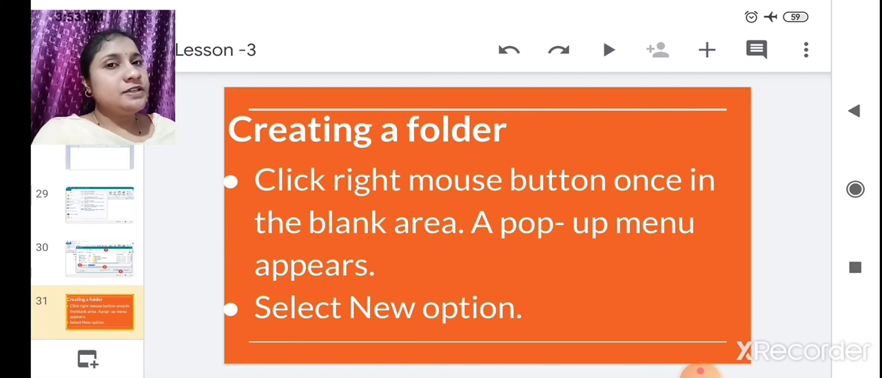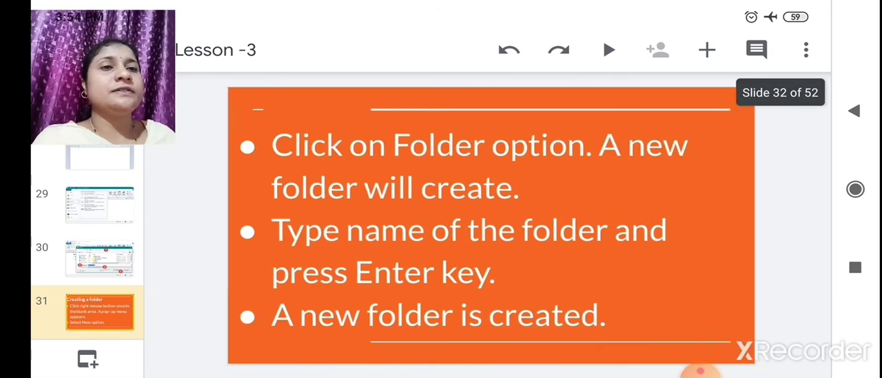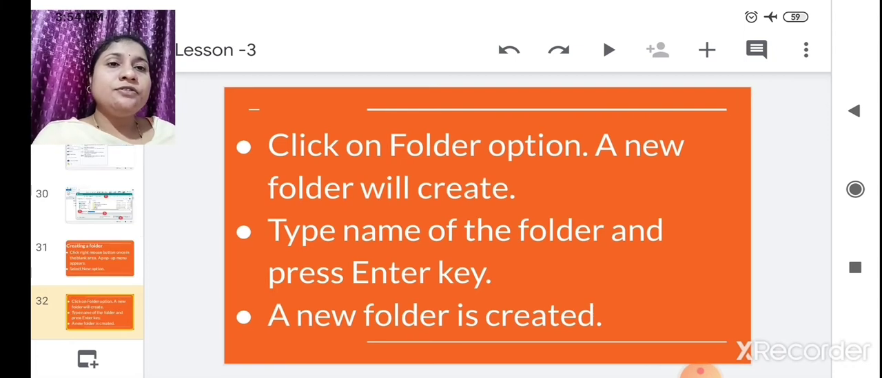The next topic is creating a folder. Now we have seen creating a file, and now we are going to see creating a folder. Here also click the right mouse button. In the blank area you have to click the right mouse button. A pop-up menu will appear. In that, select the New option. Clicking on that, you have to click on the Folder option. A new folder will get created. You have to give a name to that folder and press the Enter key.